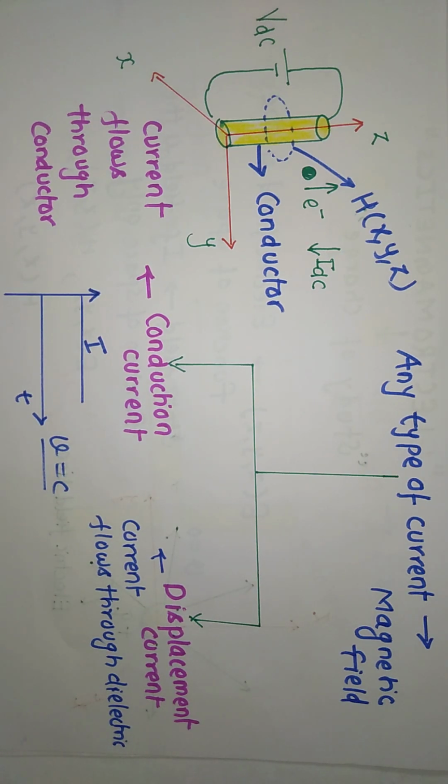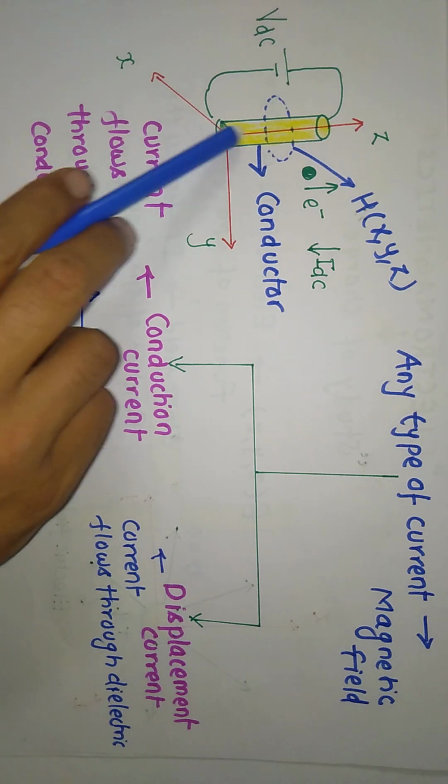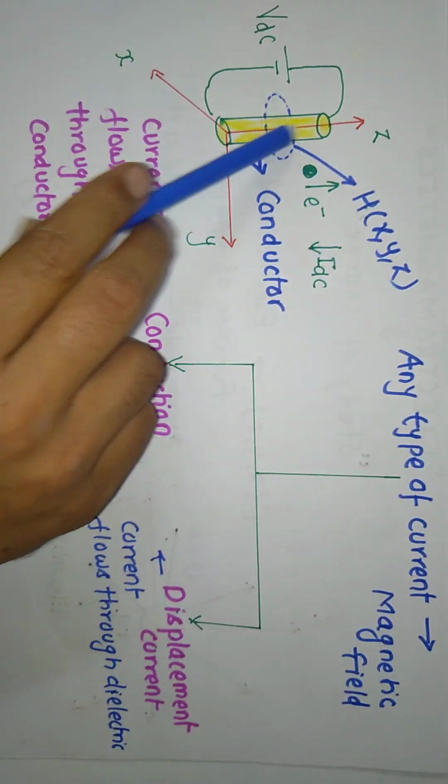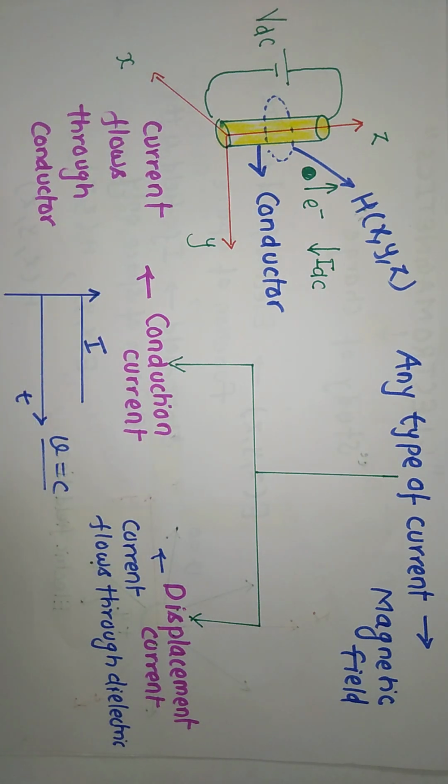Here I have written any type of current will produce magnetic field. There are two types of current. One is conduction current, another one is displacement current. What is conduction current? The current flows through the conductor is known as conduction current. A current flows through the dielectric material is known as displacement current. Please remember these two lines. What is the nature of current here? It's a conductor. This current is flowing through the conductor. It means that it is a conduction current.